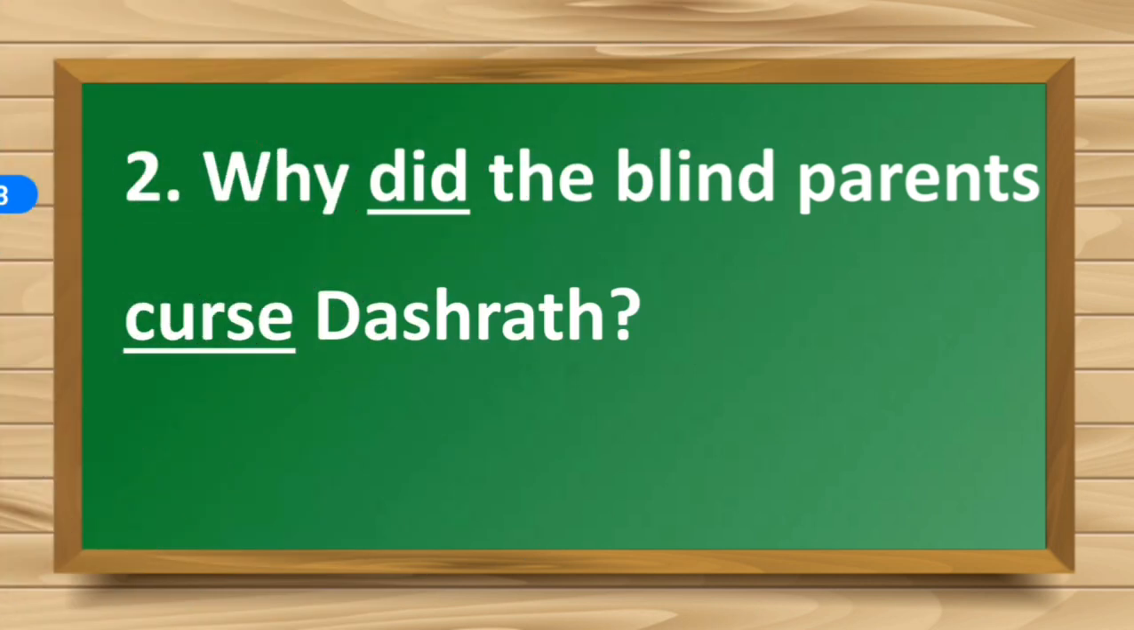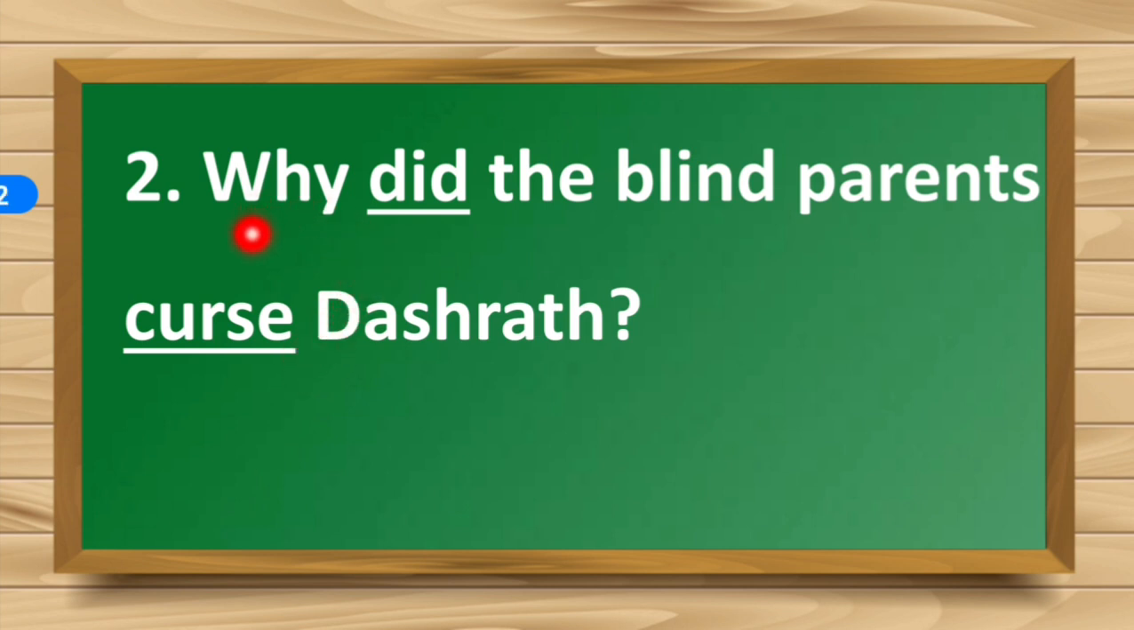Next question. Why did the blind parents curse Dashrath? Children, I have underlined did and curse. Yes, in past tense we have learned that whenever we use did, the first form of the verb is used. Children, in past tense, when we ask some question in past tense, we make use of did and the first form of the verb. This has to be kept in mind always. So that was the grammar aspect of it.